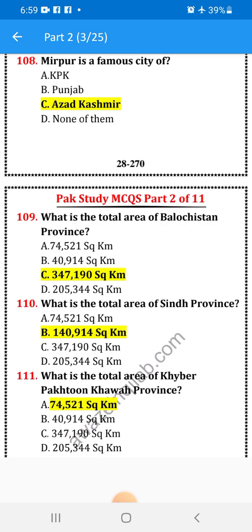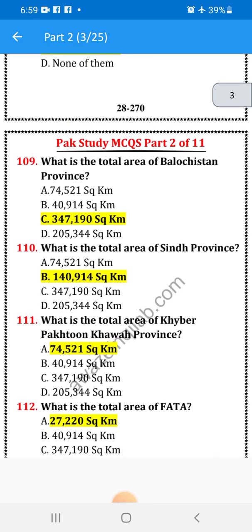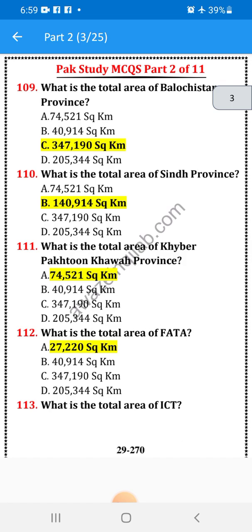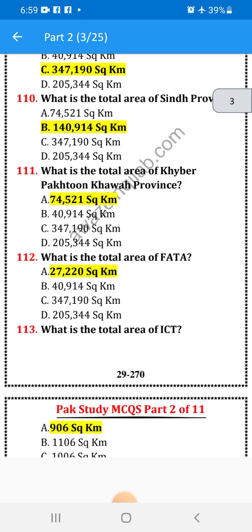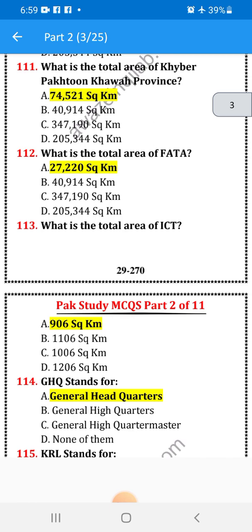What is the total area of Sindh province? 140,914 square kilometers. What is the total area of Khyber Pakhtunkhwa province? 74,521 square kilometers. What is the total area of FATA? 27,220 square kilometers.